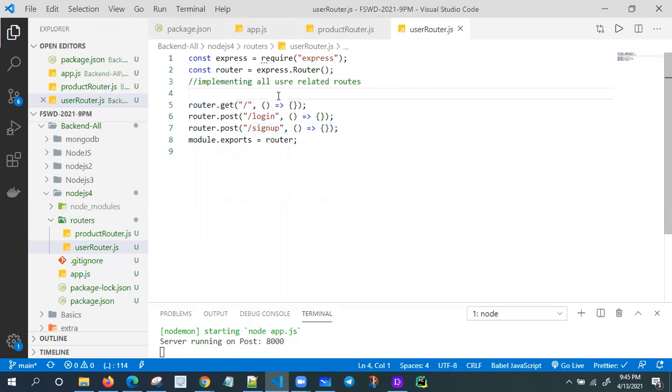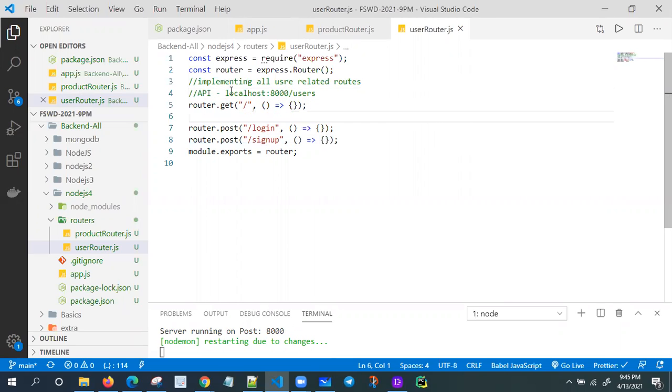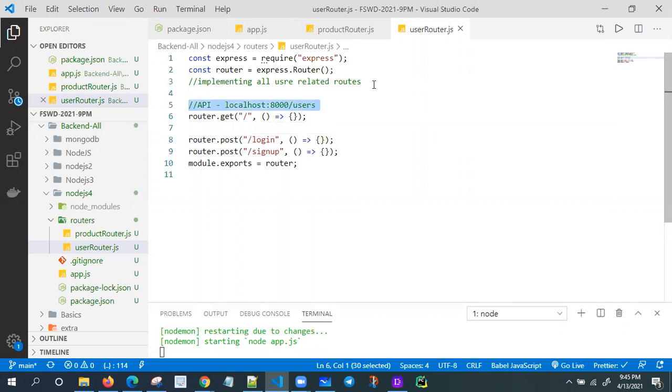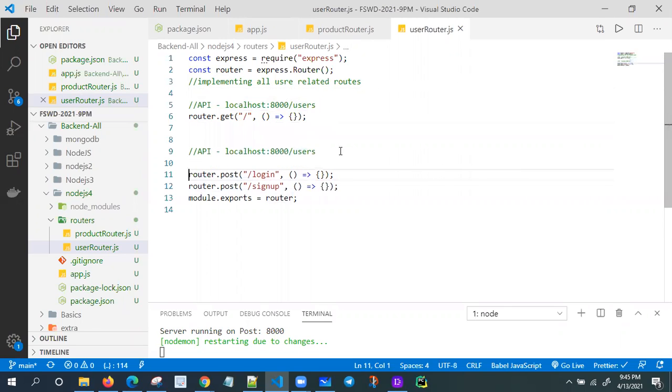What is the URL? This one API URL: localhost 8000 slash users. The second one is the same thing, only the difference is slash users slash login.